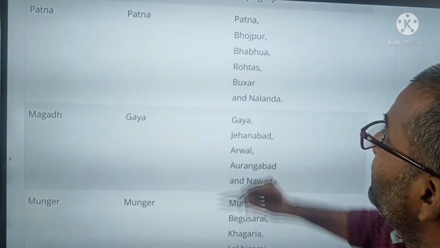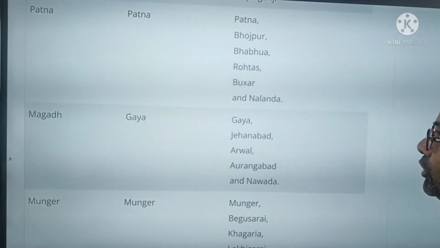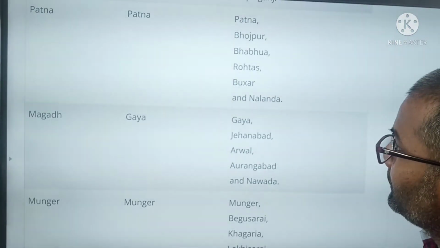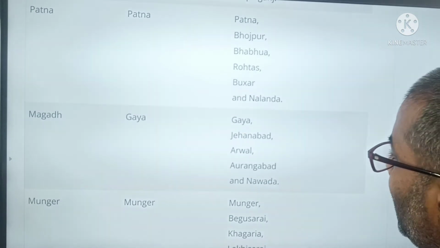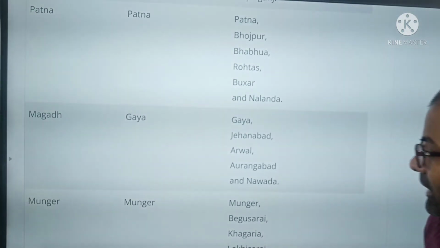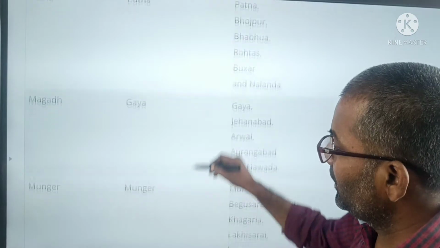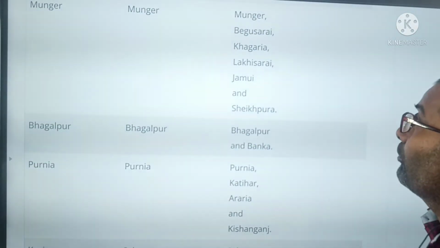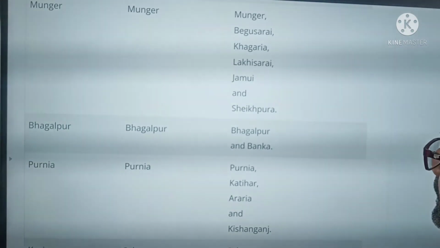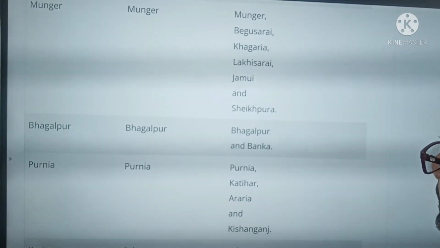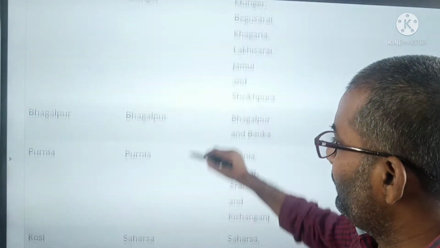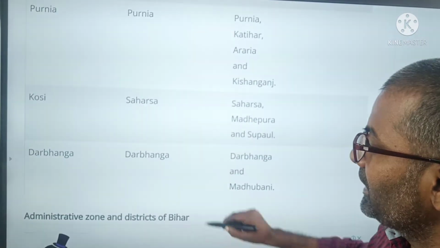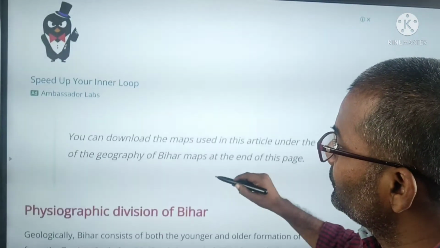In Patna: Bhojpur, Bhabua, Rohtas, Buxar and Nalanda. In Magadh: Gaya, Jahanabad, Arwal, Aurangabad and Nawada. Munger division: Munger, Begusarai, Khagaria, Lakhisarai, Jamui and Sheikhpura. These are the administrative divisions and districts of Bihar.